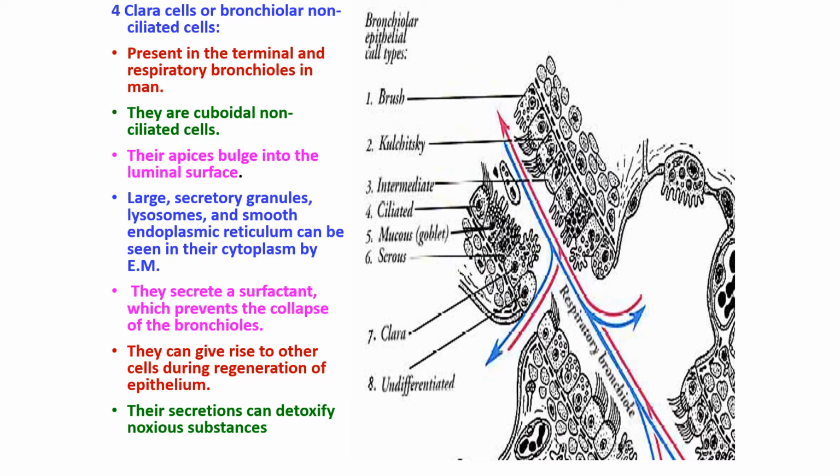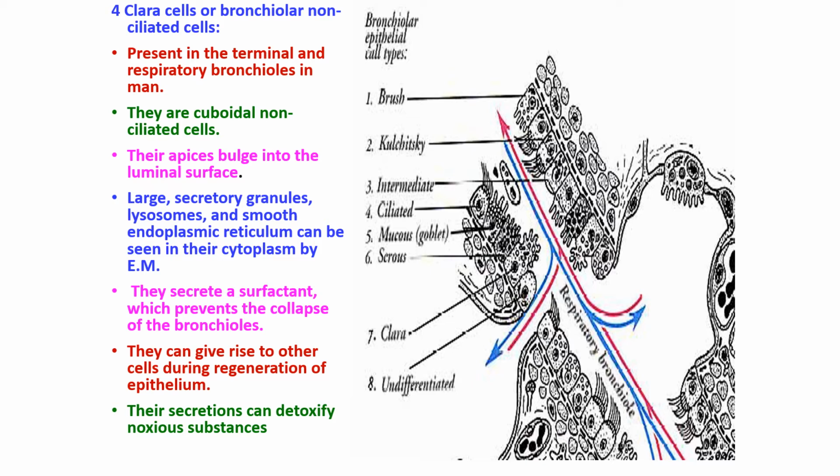They secrete the surface active agent which is rich in lipoprotein. The main function of this secretion is that it prevents luminal adhesions, and it is called 16 kilodalton CC16, a protein secreted by the Clara cells present in the terminal and respiratory bronchioles,